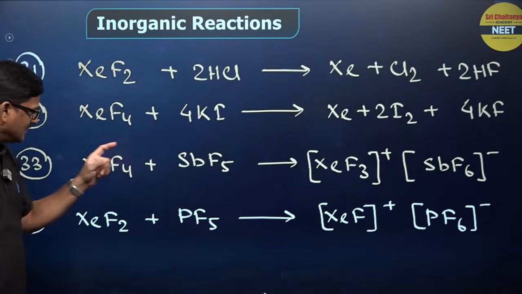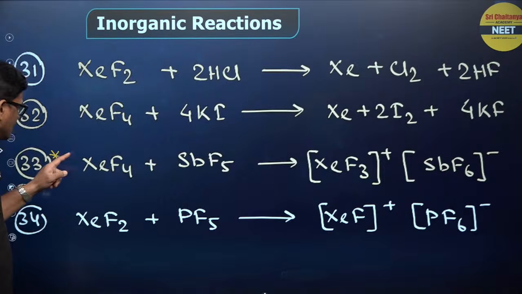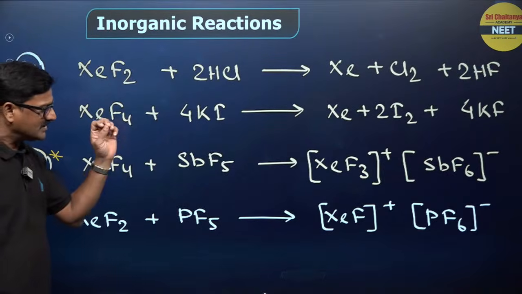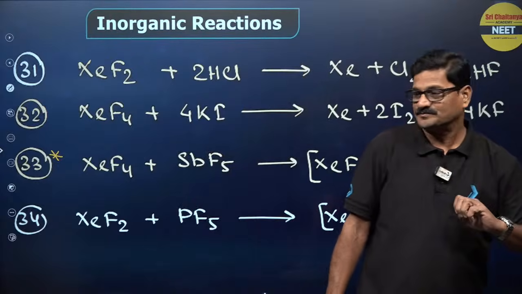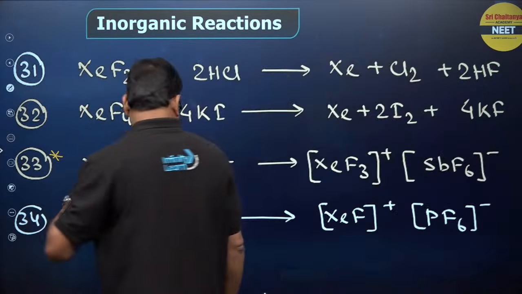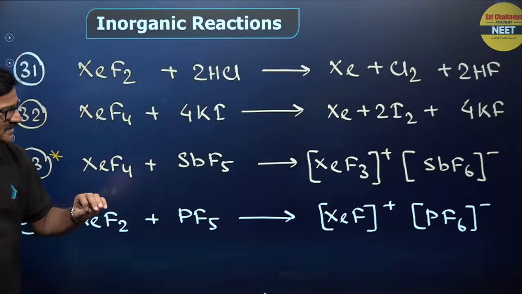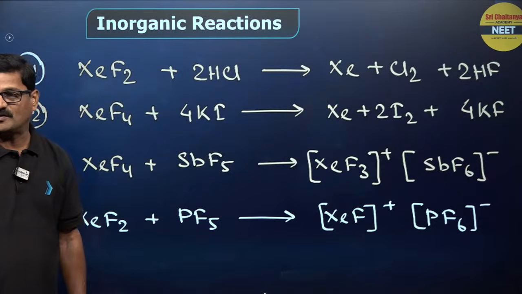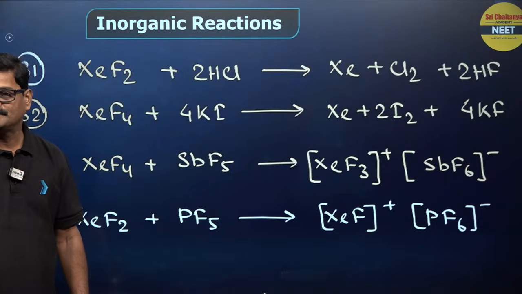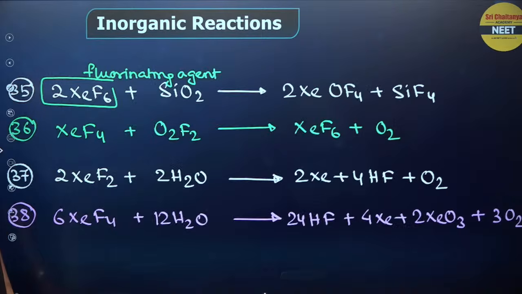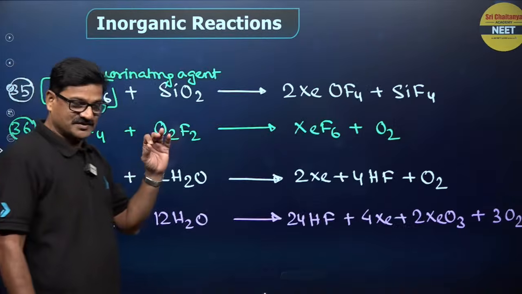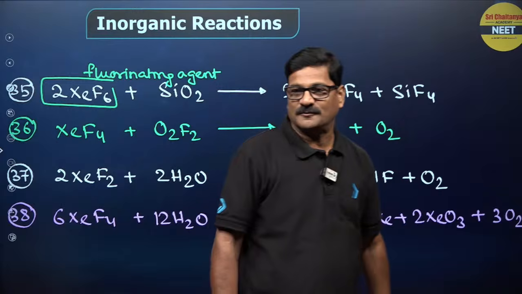XeF4 with SbF5, this reaction is very important. It is a fluorinating agent, giving XeF3+ SbF6-. XeF2 plus PF5, XeF+ PF6- is going to be formed. Fine. Moving ahead. Fluorinating agent, that's what I mentioned here right now.